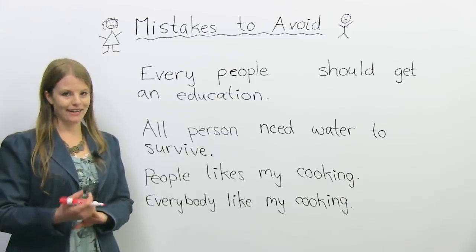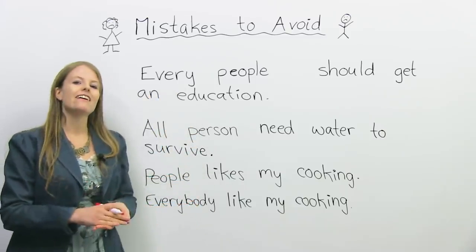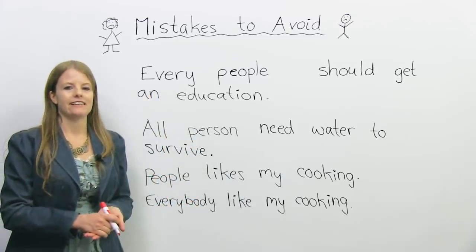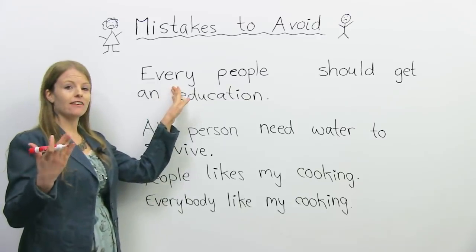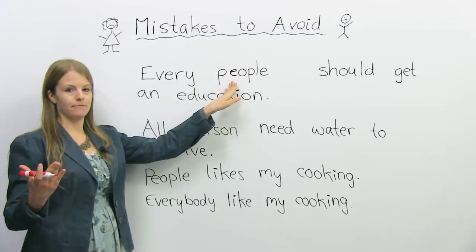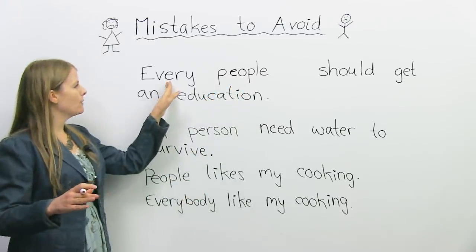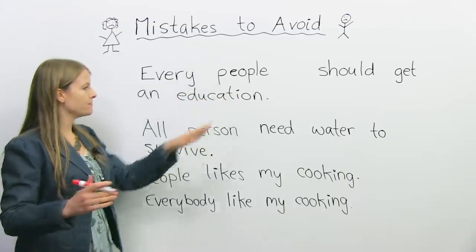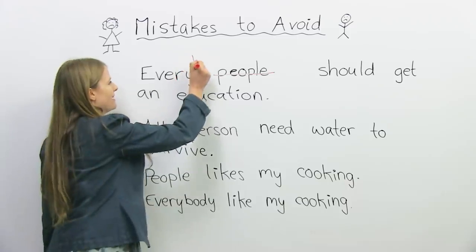If you think it's not okay, and of course, if it's on this board, it probably is a mistake, why do you think it's a mistake? The issue here is with the words every and people. These words don't go together, okay? What we could say instead of every people, we can use the words everybody.